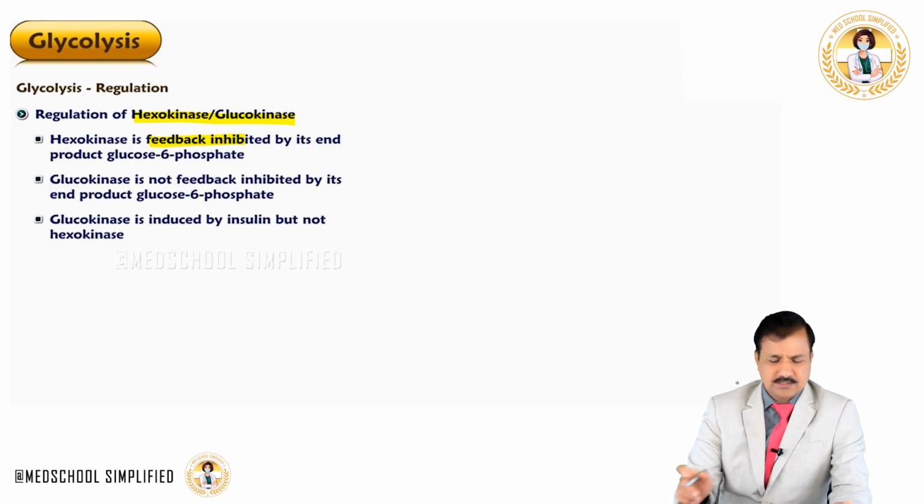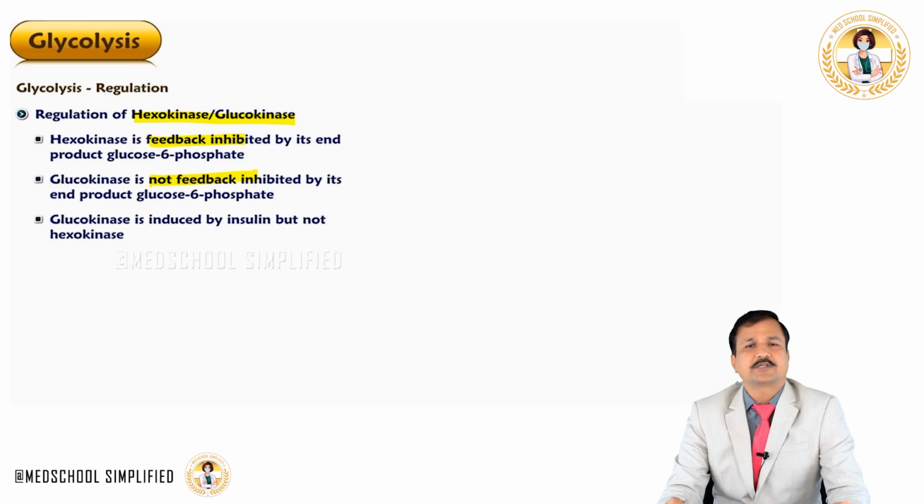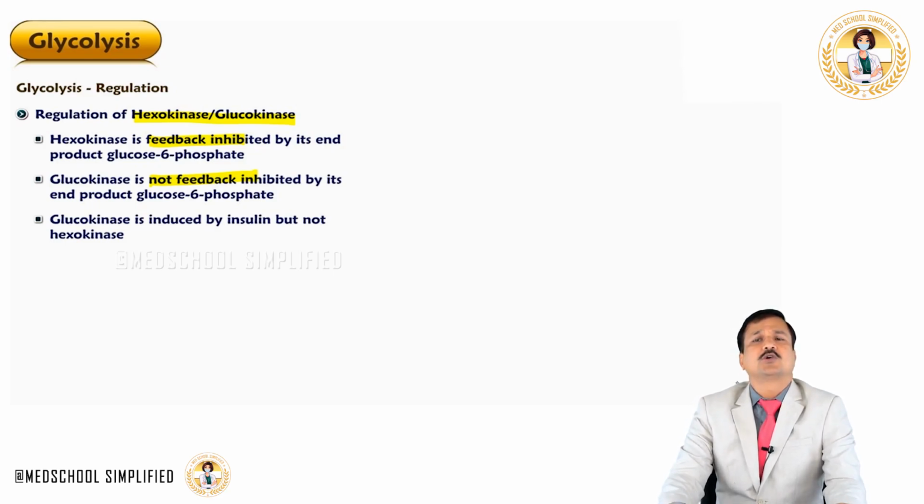Whenever glucose 6-phosphate is accumulating, it will have a negative feedback effect on hexokinase, thereby slowing down that reaction. Glucokinase does not have a similar feedback effect by glucose 6-phosphate, because glucokinase is present in the liver, and the liver has to consume excess glucose in the blood and allow that glucose to run into glycolysis, so that the glycolytic intermediates can go into different metabolic pathways. That's why glucokinase, which is in the liver and also in the beta cells of pancreas, does not undergo negative feedback inhibition by glucose 6-phosphate.